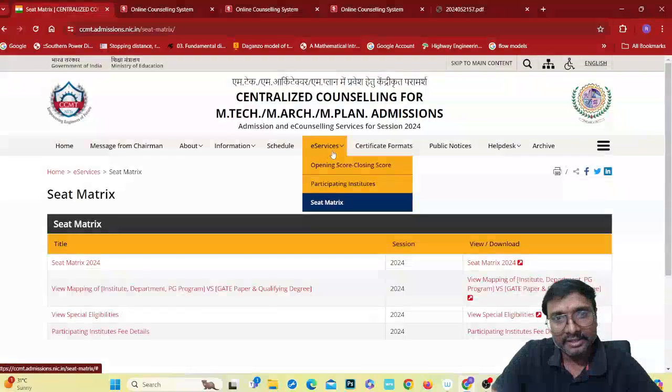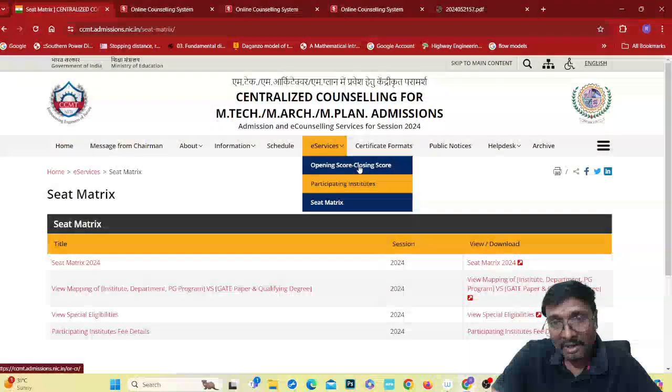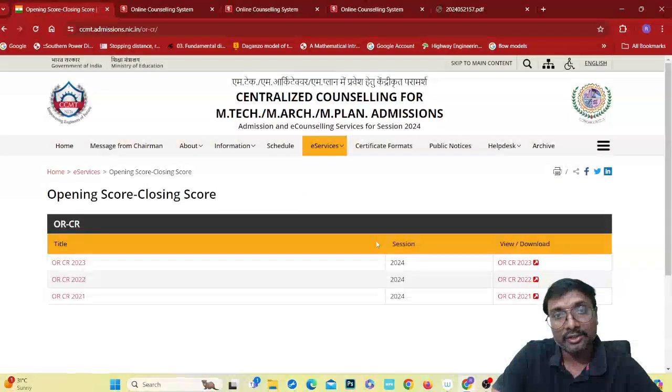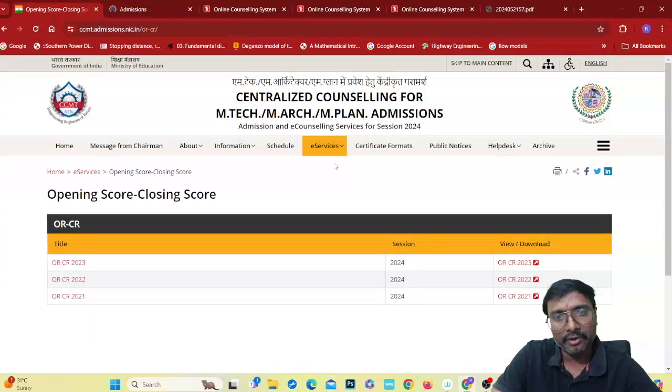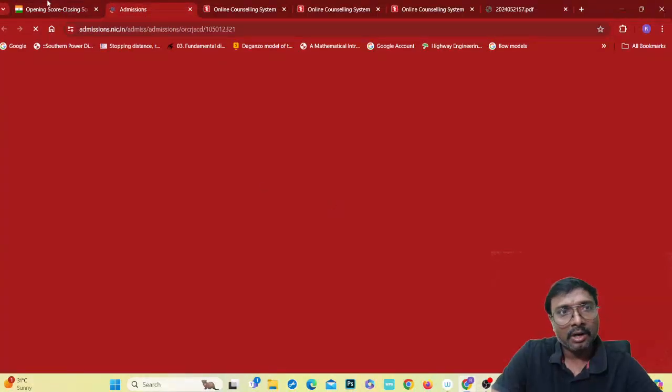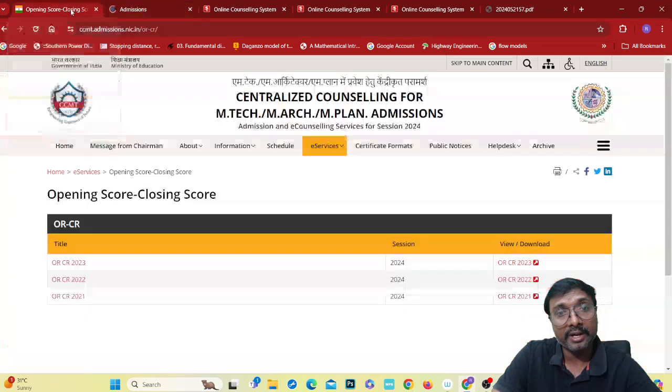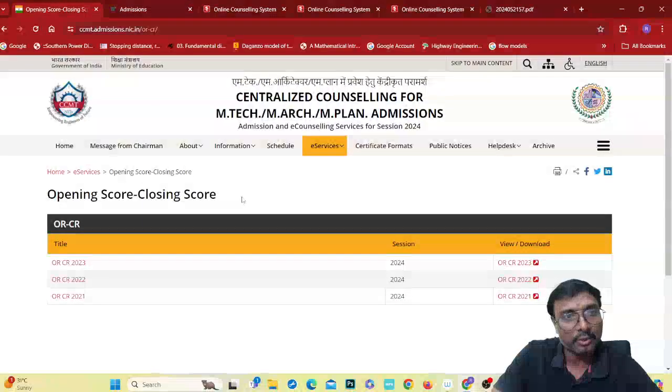Now, whether you can apply with your GATE score or not, how can you check that? In the e-services, there are the opening score and closing score. You click on this opening and closing score for the 2024 session. You wait until it comes up, and you can check your scores here, whether you are eligible or not.